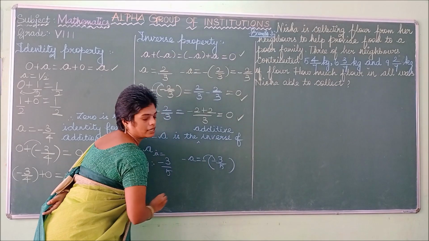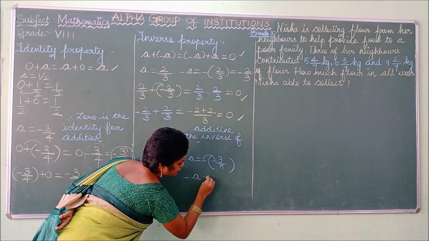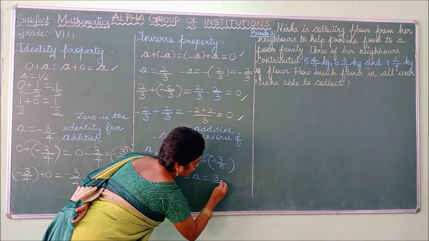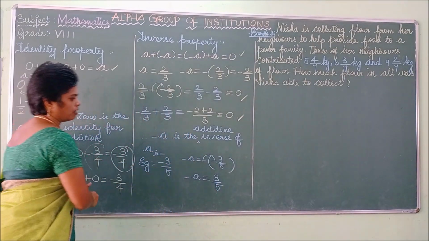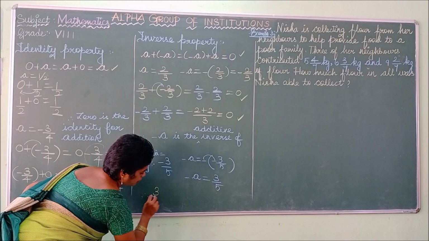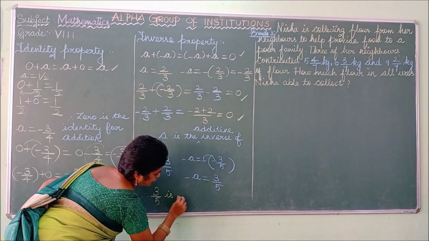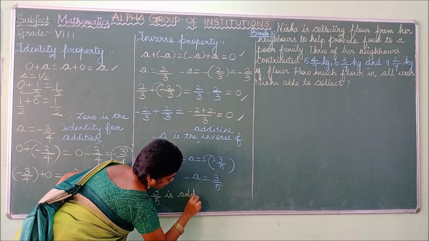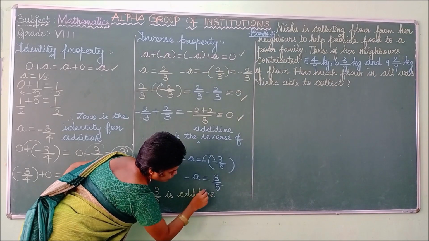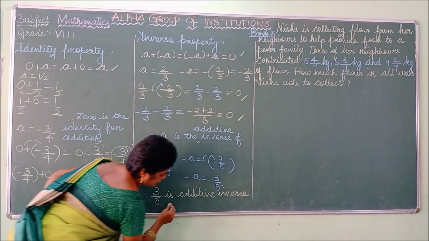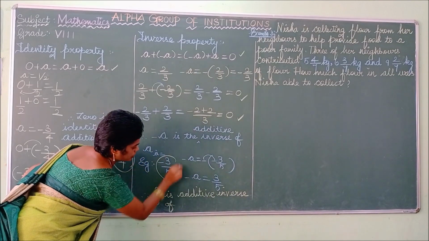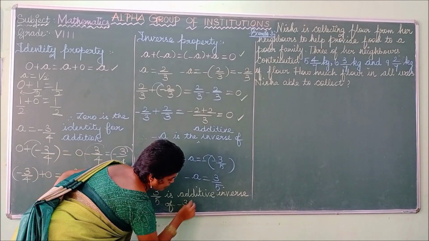So minus into minus gives positive 3 by 5. So using this condition you can write at last 3 by 5 is the additive inverse of, the question is, minus 3 by 5.